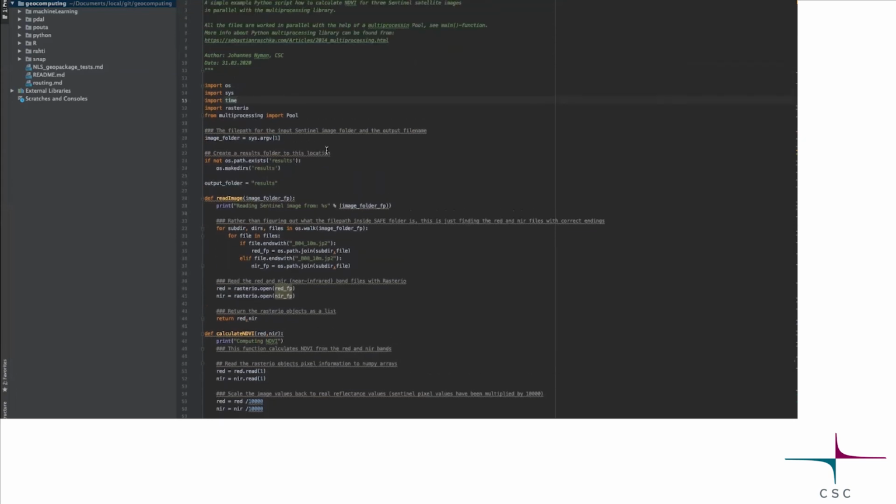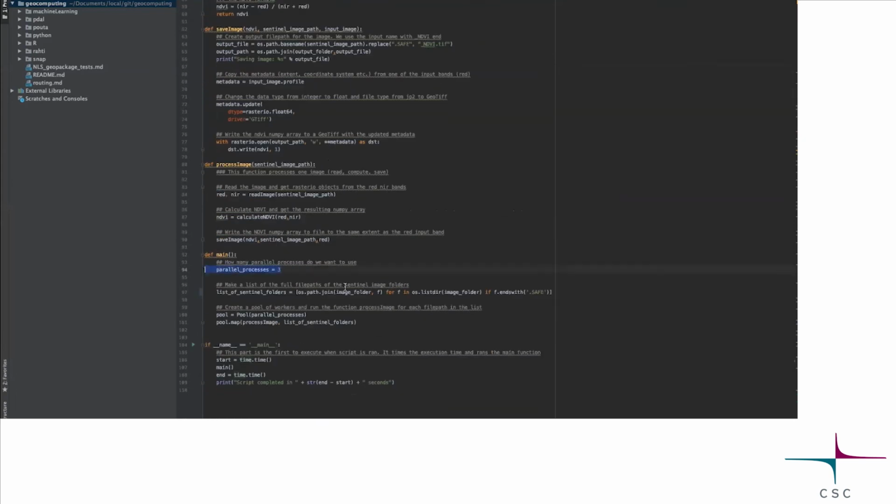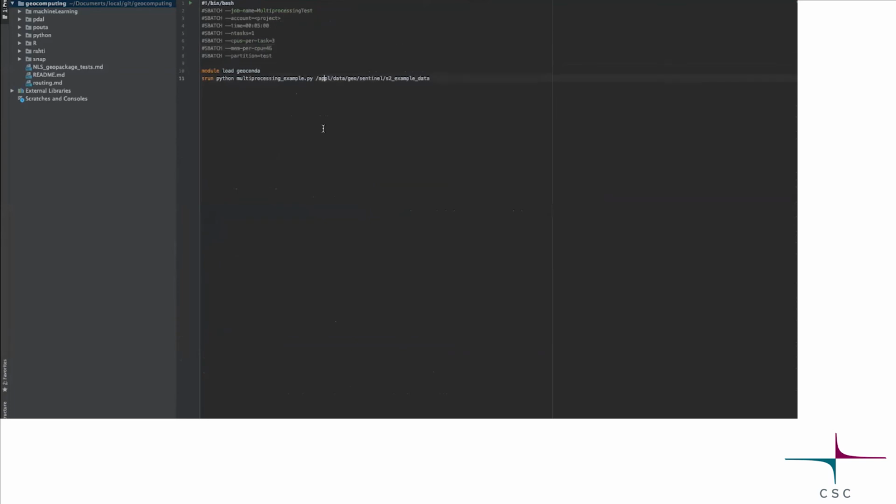And it divides the work for 3 CPU cores. There's 3 images, 3 CPU cores, each one gets 1. Here is the batch job file, the sh ending one. It's really simple. We choose to have one task, which means basically that one of those nodes will be doing our stuff. It will have 3 CPU cores and 4 gigabytes of memory, and the queue we're sending this to is test.